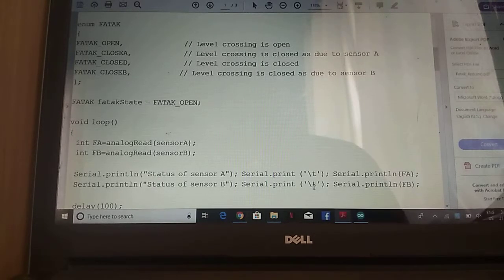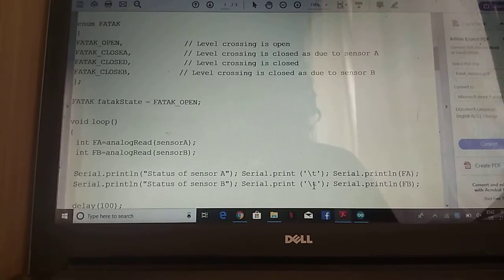Fourth one is when the train moves from B to A. So in both directions it will sense which sensor is triggered first, it will close the gate, and when it hits the other sensor or the same sensor, the crossing will be opened. So this is the sketch.